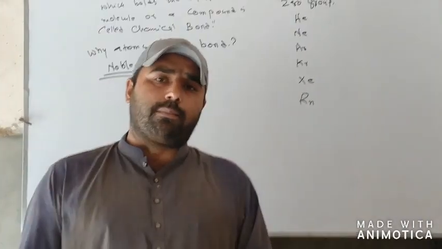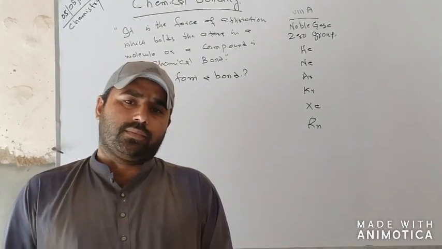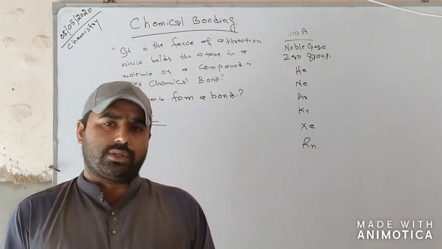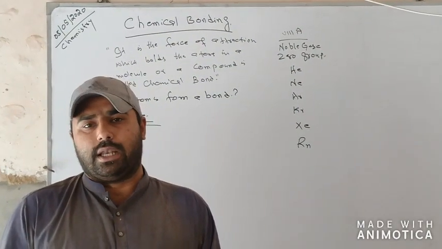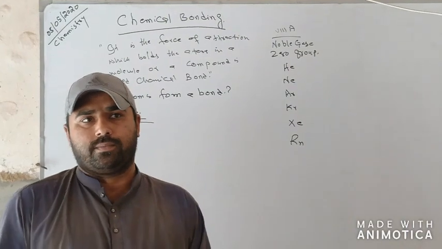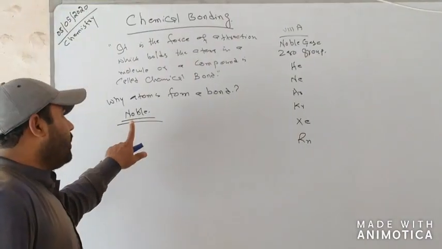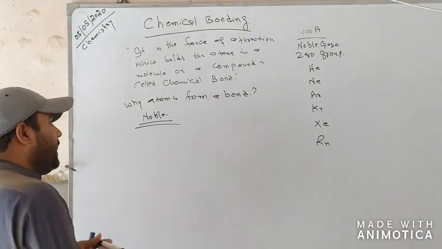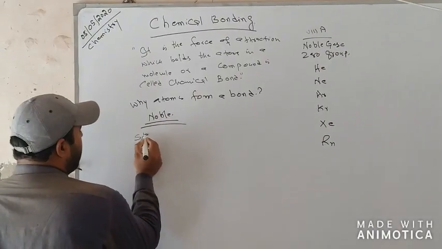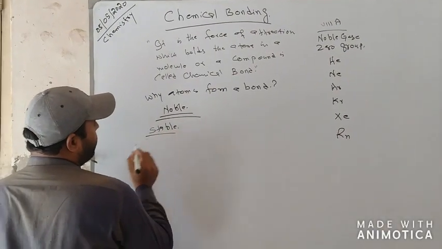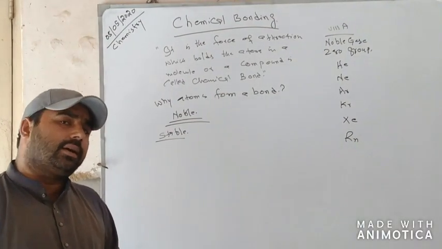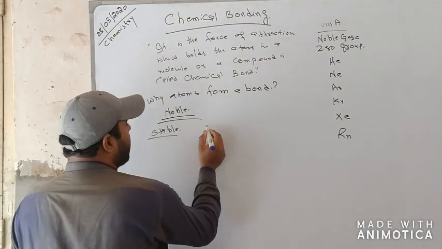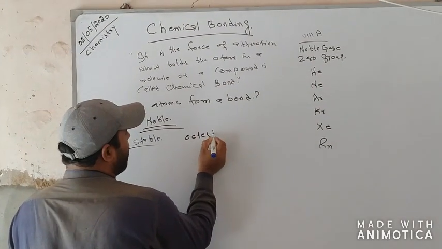When atoms combine with each other, their energy will be lost and they become more stable in the form of a molecule or a compound. It means that for nobility, an atom wants to be stable. How could an atom be stable? An atom could be stable by completing its octet.